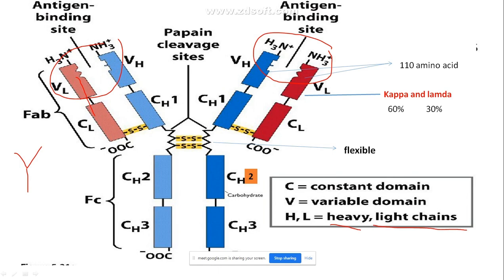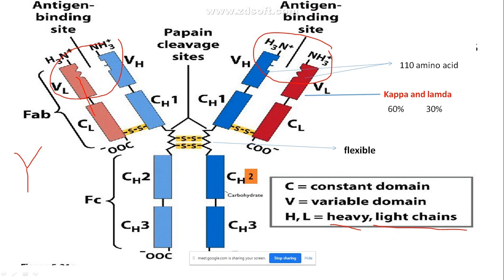If you look into the picture, the terminal end, since they are polypeptides, what is a peptide? That means they are made up of amino acids. What constitutes an amino acid? It should have an amino group and a carboxyl group. Since they are polypeptides, they have terminals. This terminal region is known as the N-terminal, carrying the amine group.